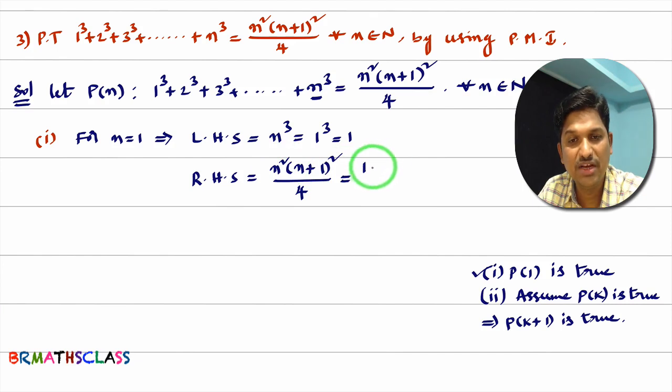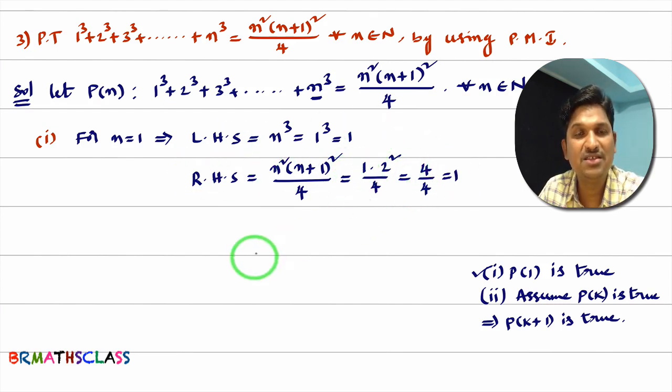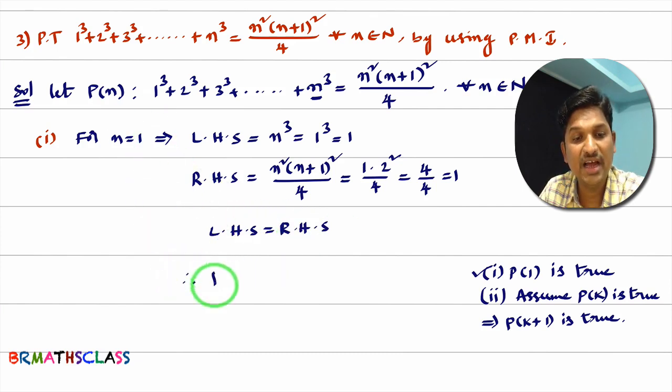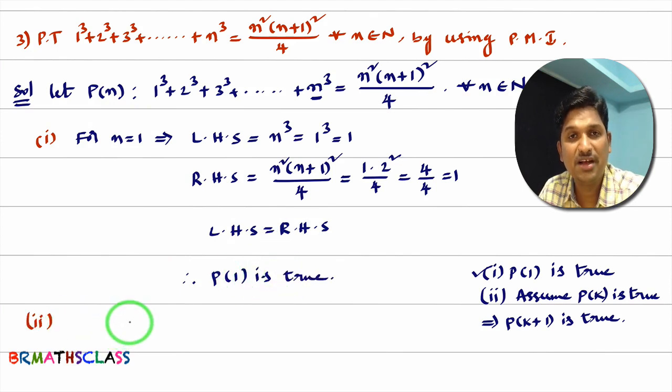1 square is 1 into 1 plus 1. 1 plus 1 is 2. 2 square divided by 4. That is 1 into 4, 4 divided by 4. That is 1. LHS is 1. RHS is also 1. Don't think that every time we will get LHS 1, RHS 1. For the last 3 problems, luckily we are getting LHS equal to 1, RHS equal to 1. So here, what you can write? You can write that LHS equal to RHS. This happened for n equal to 1. So what I can write here? I can write that P of 1 is true. So the first part is completed.